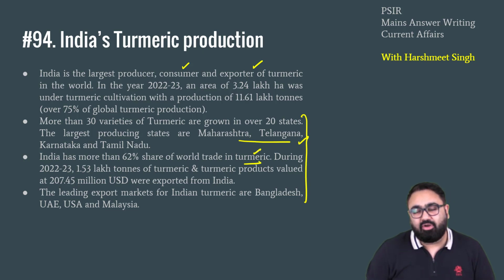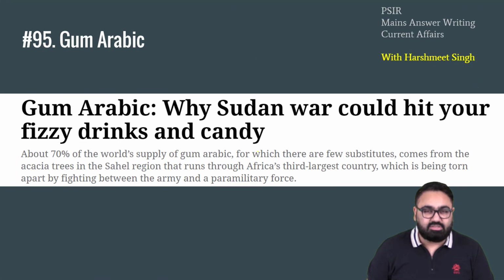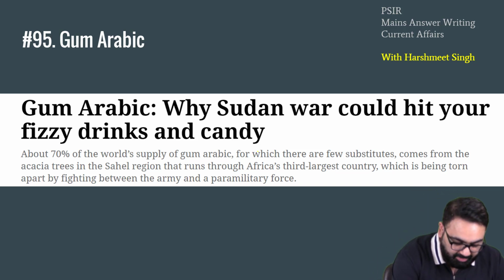Again, these are kind of products for which the people need to be educated. Once the people are educated about its benefits, people will automatically start buying it, and there will be a market around the entire world. So these kind of products need some education, and once it is done, Indian products can be sold in much larger numbers. Last news of the day, again a very interesting commodity, gum arabic.